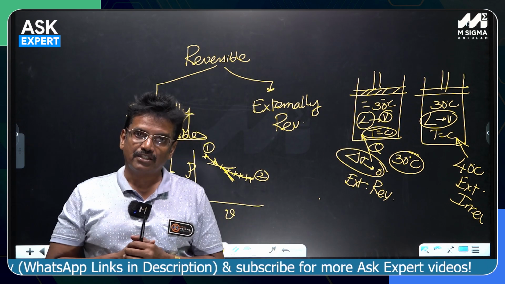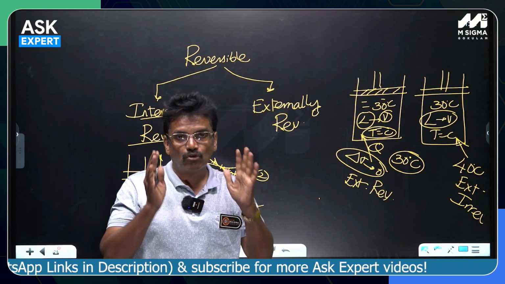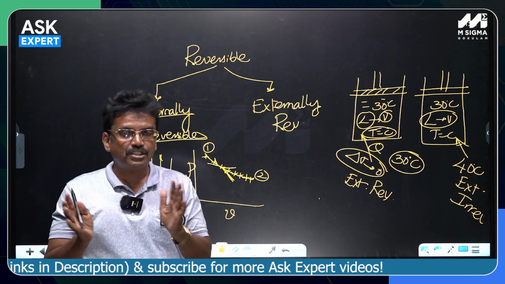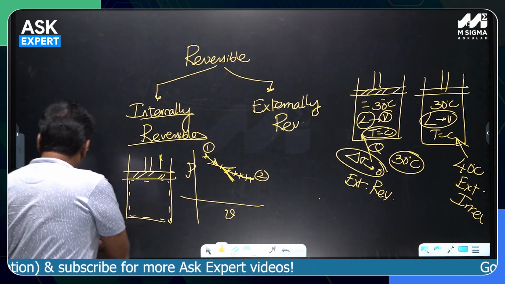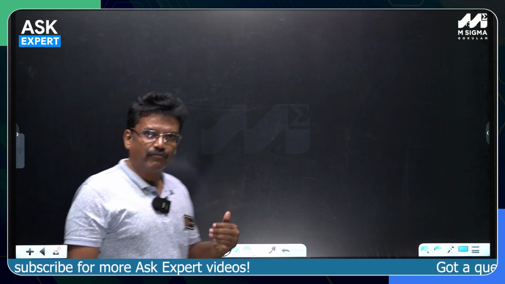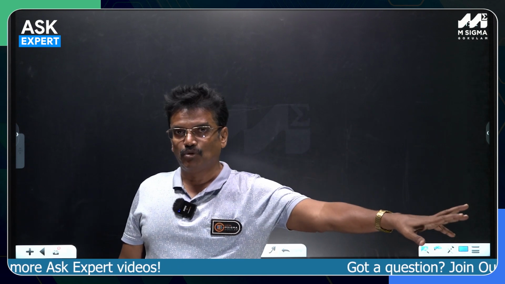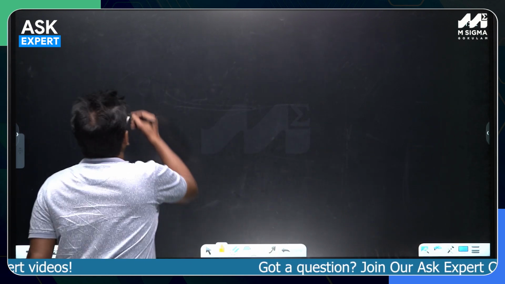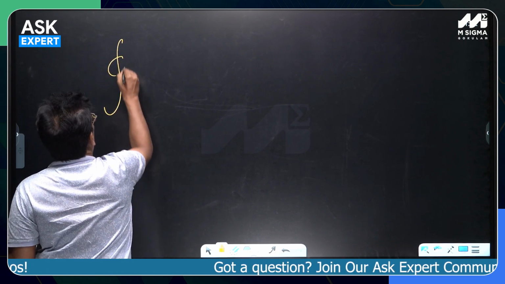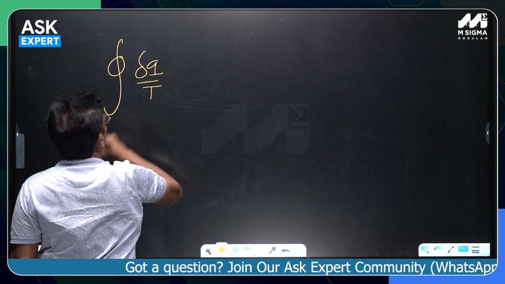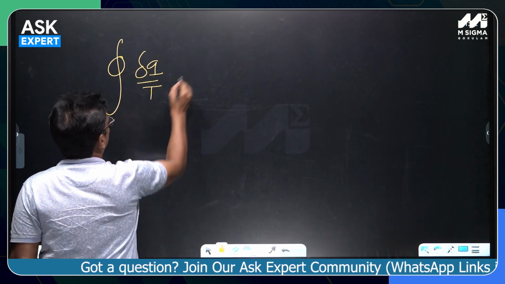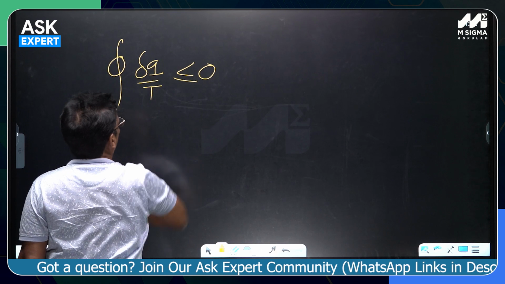Similarly, the same is the case with the heat pump also. So, that word reversible, irreversible distinguishing, one must have a clear idea. In fact, the second law gives the idea about that. The second law very clearly gives the idea about which equation is valid for a reversible and which equation is valid for an irreversible. For example, if you just look at the cyclic integral of delta Q by T, the most famous equation in the second law of thermodynamics, it is less than or equal to 0.